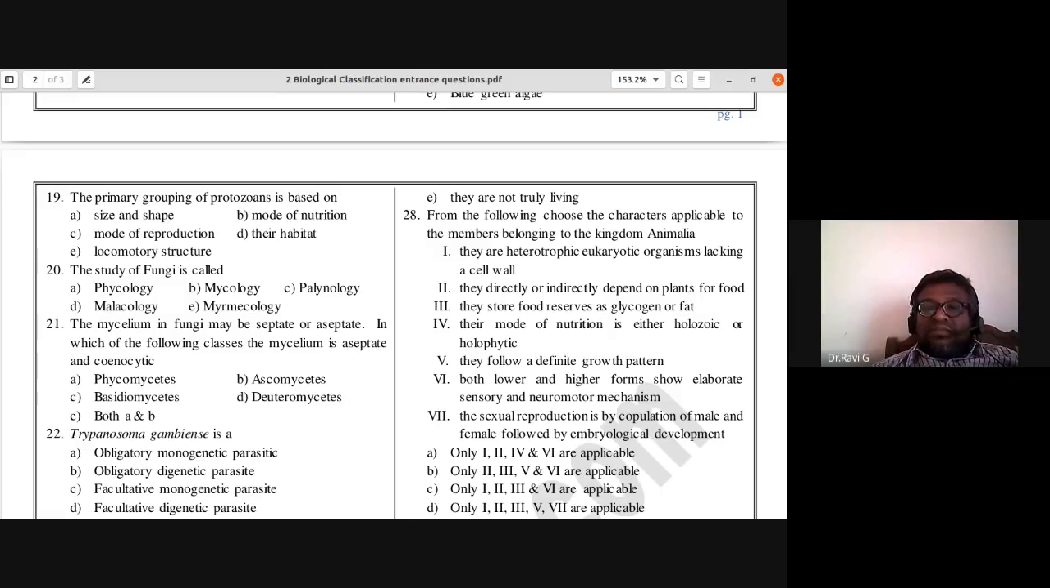Fifth, they follow a definite growth pattern. That is also correct. Both lower and higher forms show elaborate sensory and neuromotor mechanisms. That is wrong. Sexual reproduction is by copulation of male and female followed by embryological development. So here D is the right answer. Only 1, 2, 3, 5, and 7 are correct, whereas the fourth and sixth are incorrect statements.